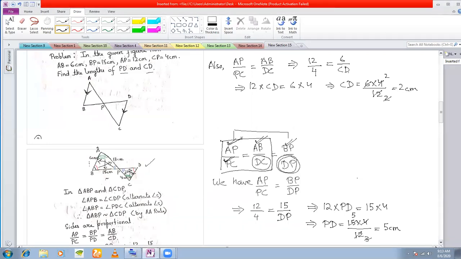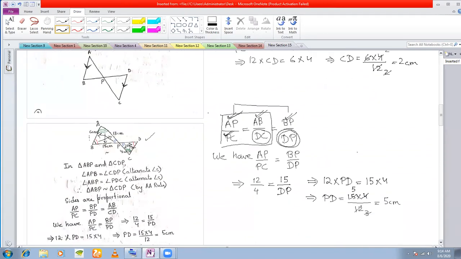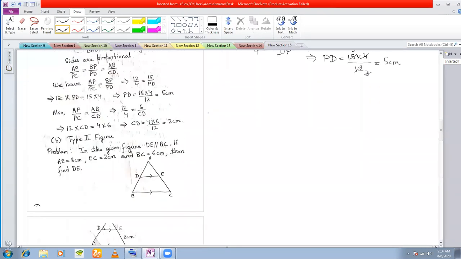Fine. Any problem here? Writing proportional sides? No, sir. Any problem with checking which sides are given and how to find the unknown sides? Even if you have, then we can figure it out in the next problem.